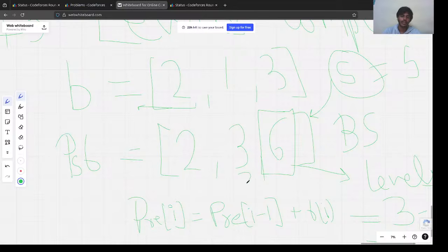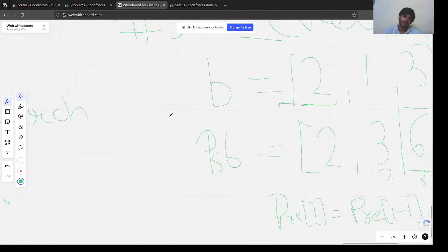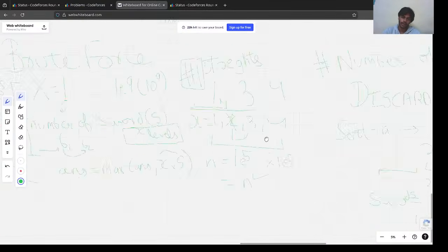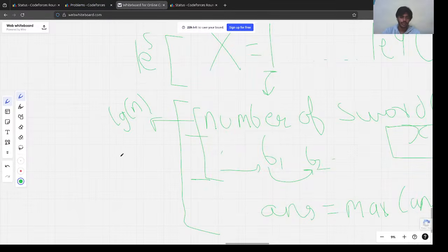So the swords needed till the second level is 3. We need 2 for this one and 1 for this one. And the swords needed till the third level is 6. We need 3 for the third level, 1 for the second level, and 2 for the first level. So using this, we created a prefix sum b array, and we placed binary search here and found out how many levels we could complete.